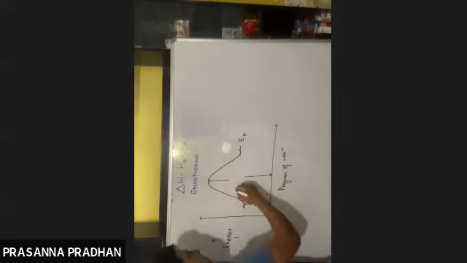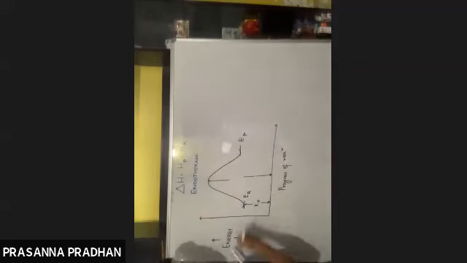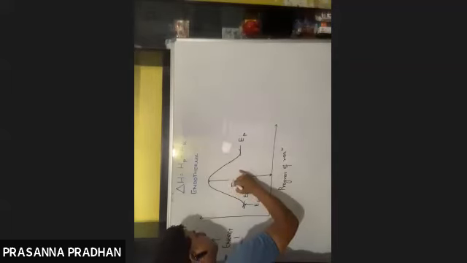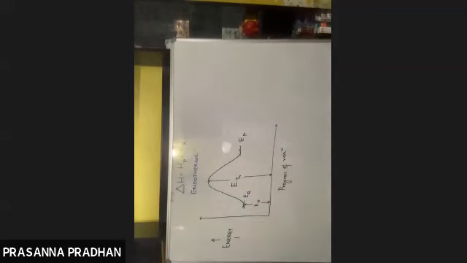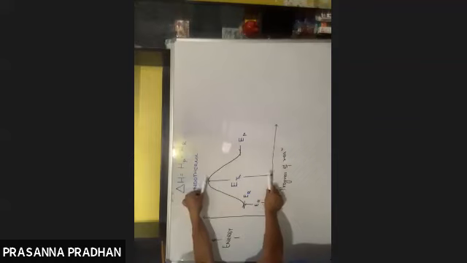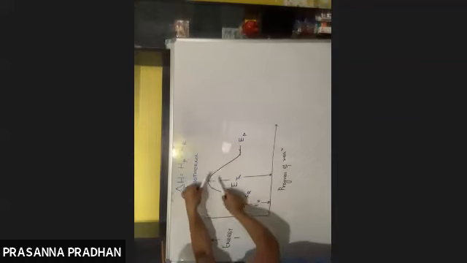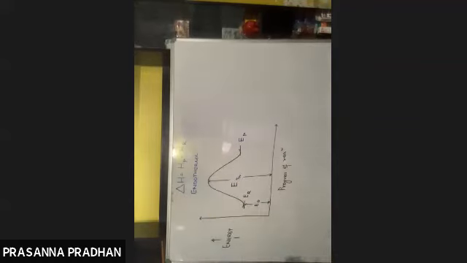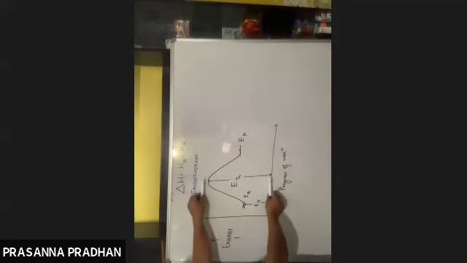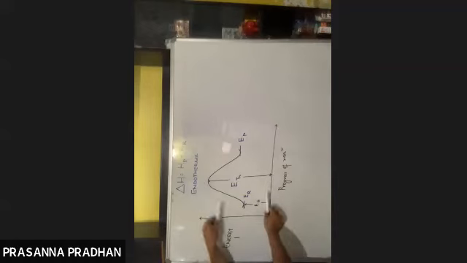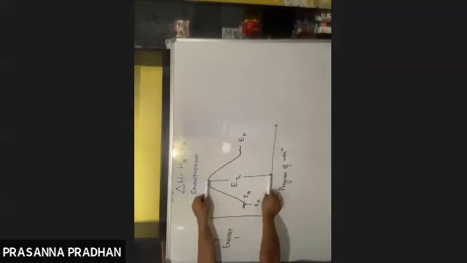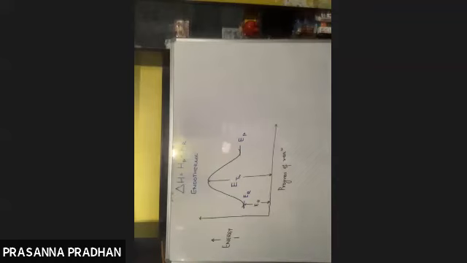And what will this energy be known as? This energy will be known as your threshold energy. That means the reactant must possess at least a minimum of this amount of energy so that it can get converted into product. But here we see that the energy of reactant is very much less than the threshold energy. So no reaction will occur. The reaction is not going to take place.